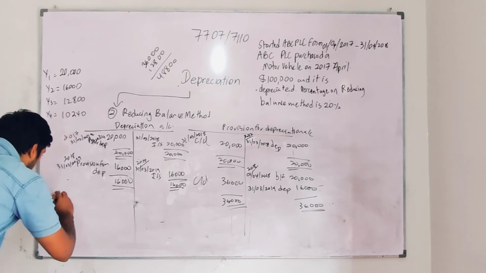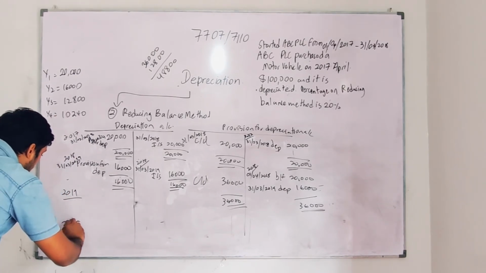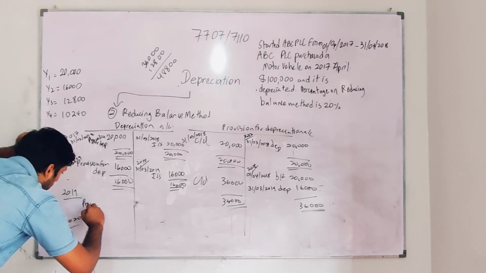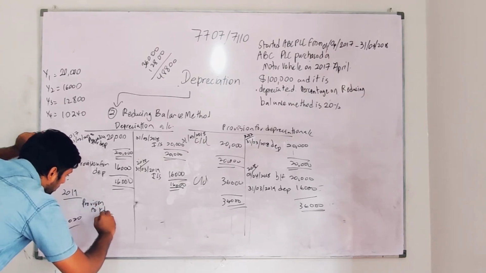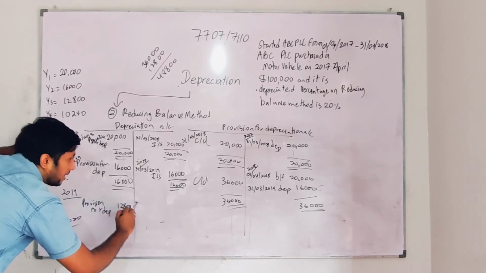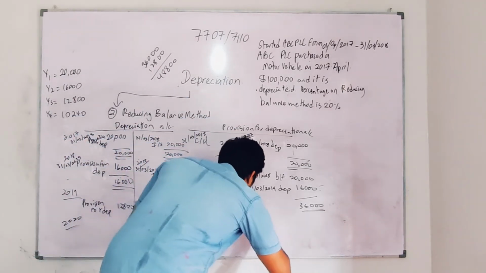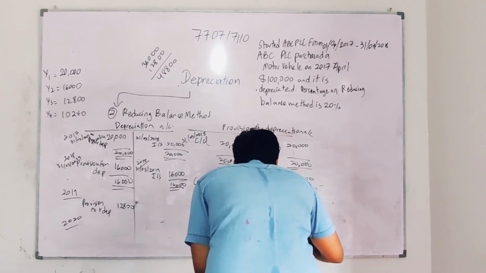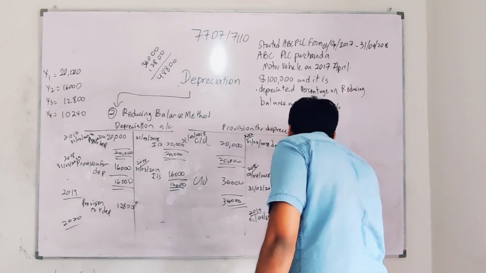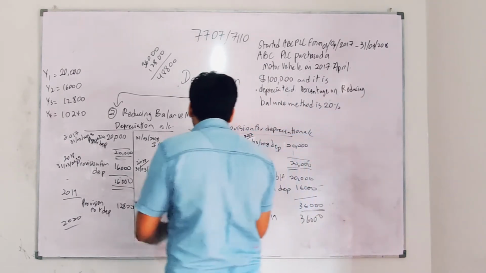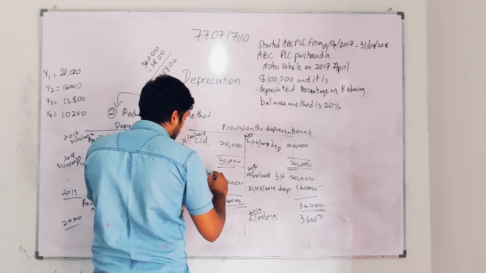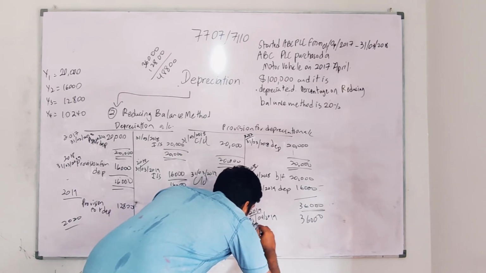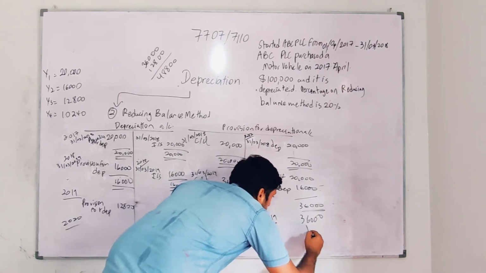Let's start 2019 and 2020, the last adjustment of this sum. So for 2019, how much am I getting? I have provision for depreciation again as 12,800. Again under 2019, I'm going to write first for 2019 I have brought forward balance of 36,000. So here I will write 31st 3 2019. So I have brought forward 36,000, but depreciation I have brought on 31st 3 2020. I brought depreciation of 12,800.